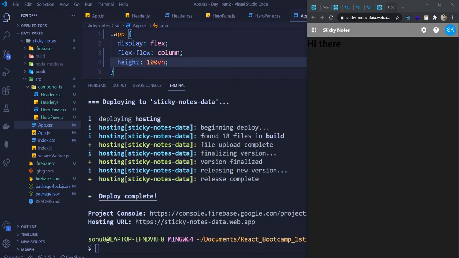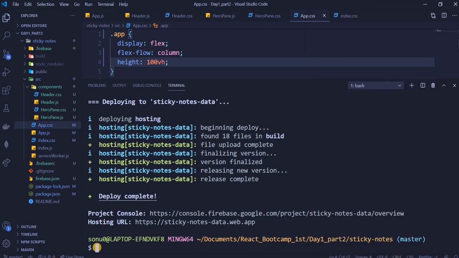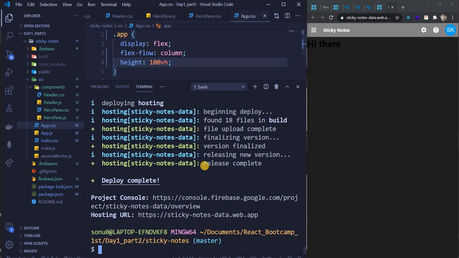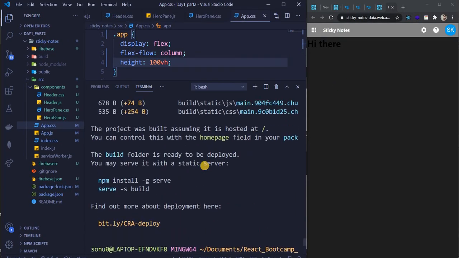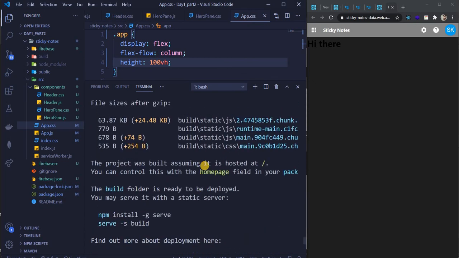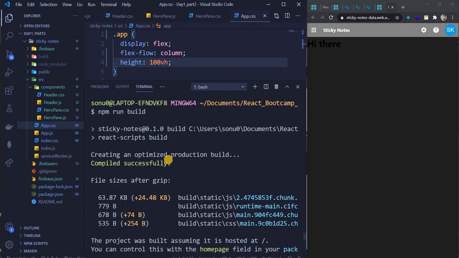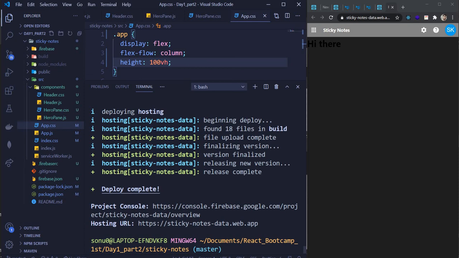So I think it's gonna take you not more than 5 minutes to deploy this complete thing. If you are having issues with deployment, we'll look into it later. Okay. So this is the command, guys. This is the command. You can go through the cheat sheet as well. npm run build, then firebase deploy. Okay.